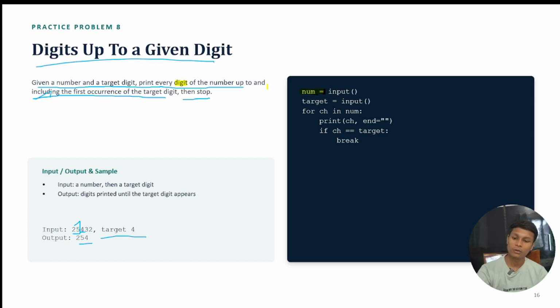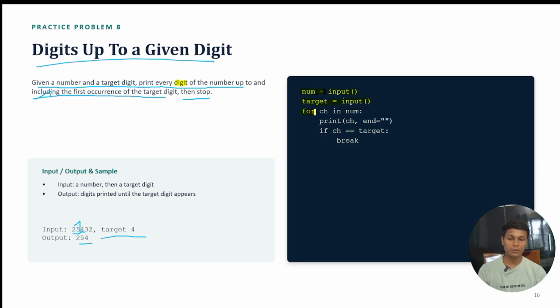Although we can take the number as an integer here, we are going with input, which means it is of string type. So number was in string type because of input. After that we are going to enter the target. Target was again an input from the user. You can see target equal to input.